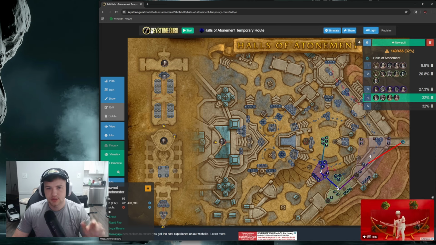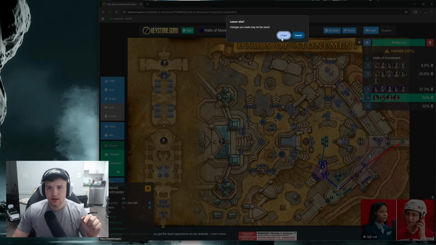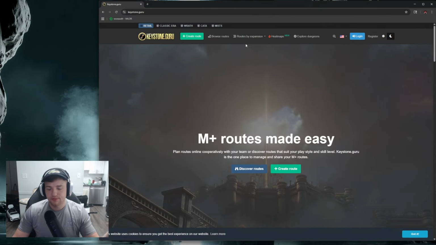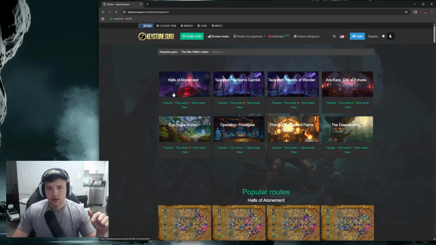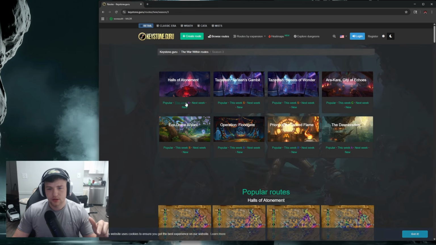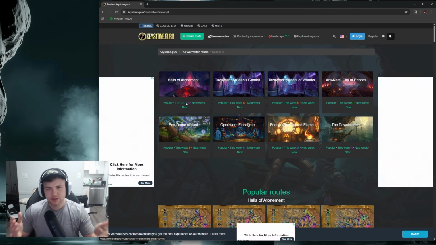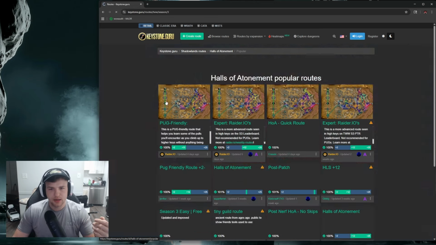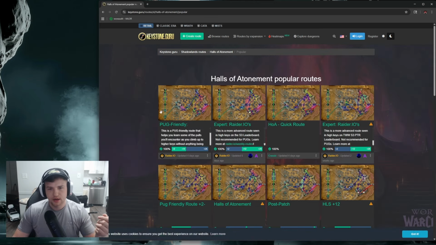When you see routes being shared, if you don't want to make your own route and you're maybe a new tank and you're not really sure, you can always go to browse routes on the main page and go to popular. Or you can look up this week if there's been dungeon changes or something, but you could probably just go to popular and you can grab routes from here.